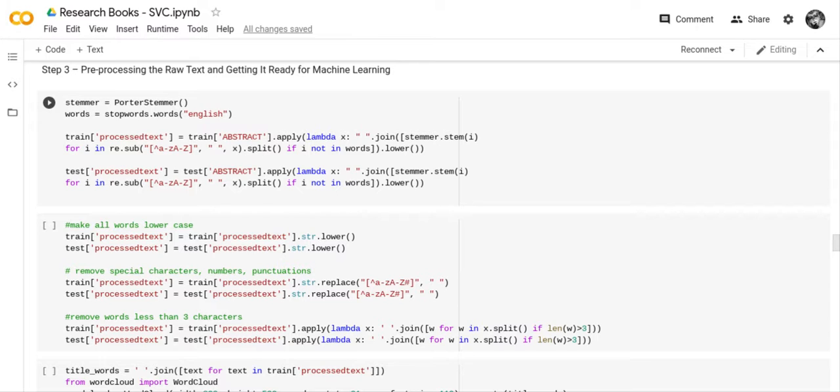What's interesting to note here is that I tried to combine the abstract column and the title column, hoping that it would give me a better accuracy, but it didn't. It actually decreased my accuracy. So I just stuck with the abstract column and didn't worry about the title column, because that was making my accuracy lower. And that's another problem when you're writing these computer programs: the more work that you do on your data set, the more noise that you generate.